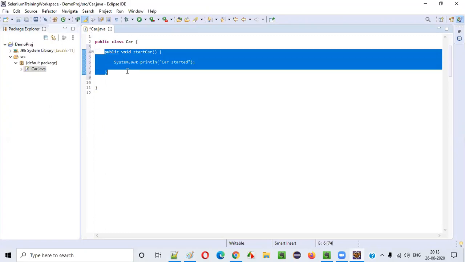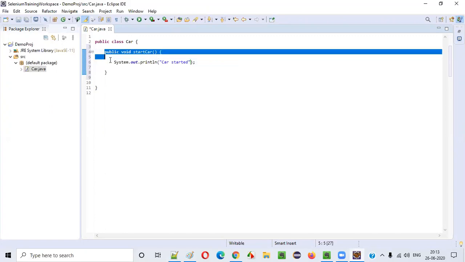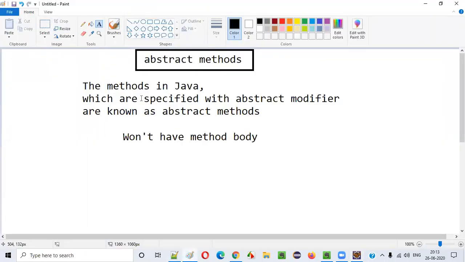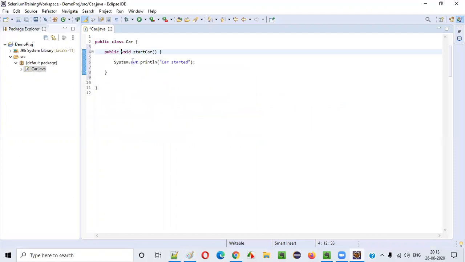Normal methods will have the method body. But how do we convert this normal method into an abstract method? As I said, the methods in Java which are specified with the abstract modifier keyword are known as abstract methods. So if I type abstract before this return type, this particular method will become an abstract method.